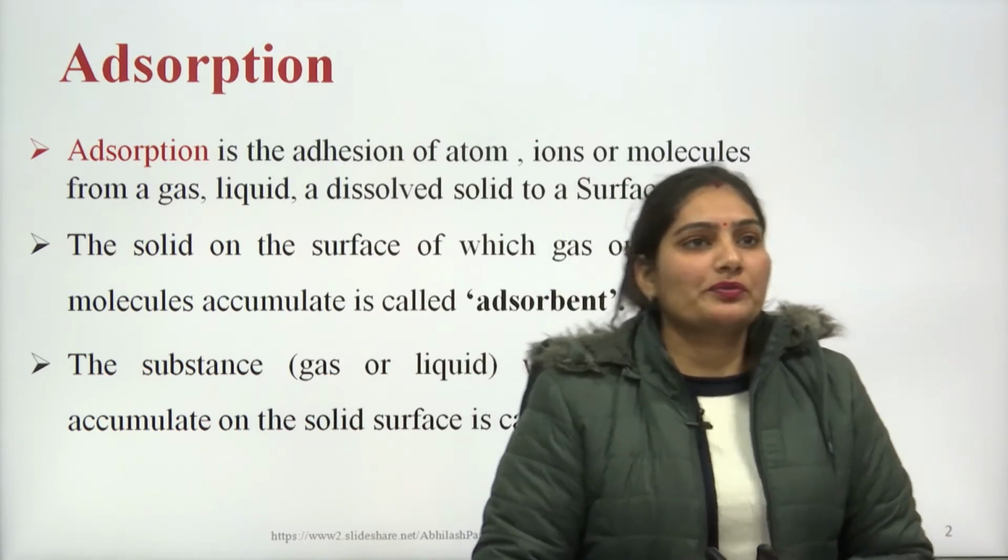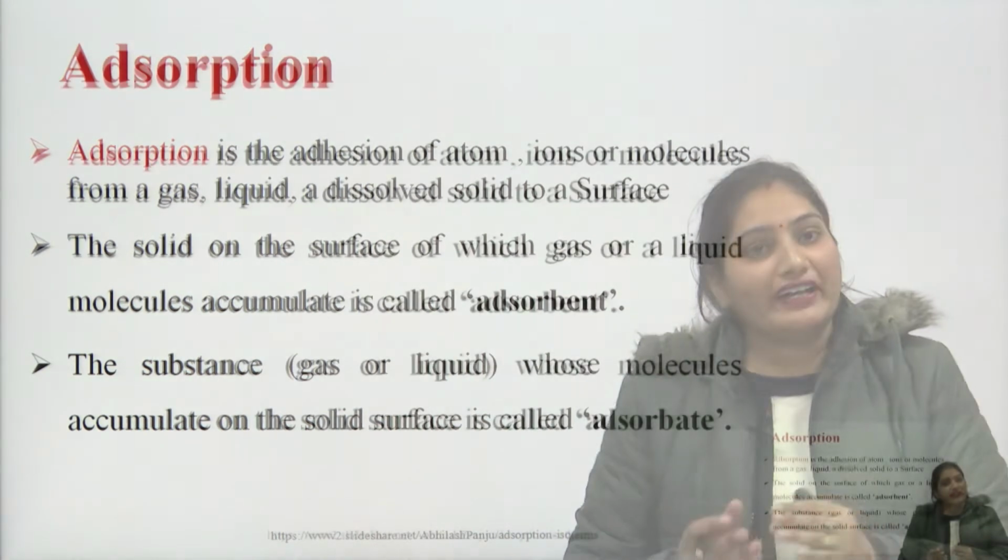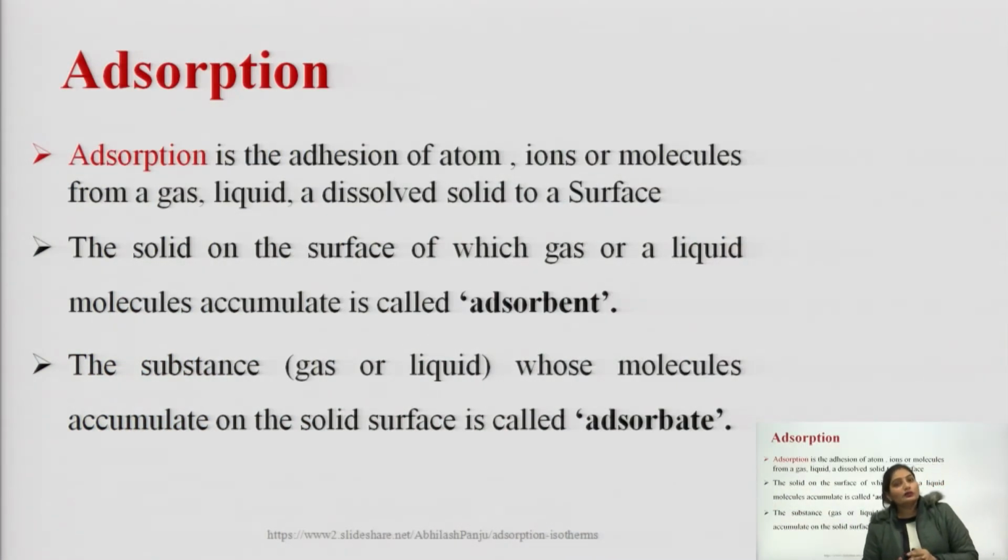So, what is adsorption? Adsorption is the adhesion of atoms, ions or molecules from a gas, liquid or a dissolved solid to a surface. Basically, adsorption is a surface phenomenon, and the solid on the surface of which a gas or a liquid molecule accumulates is called the adsorbent, and the substance, that is gas or liquid, whose molecules accumulate on the solid surface is called the adsorbate.